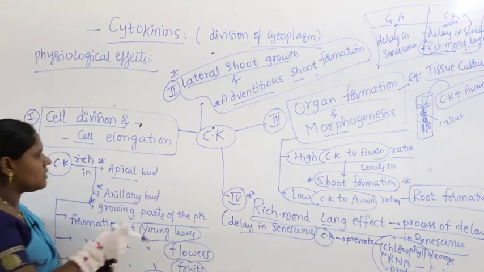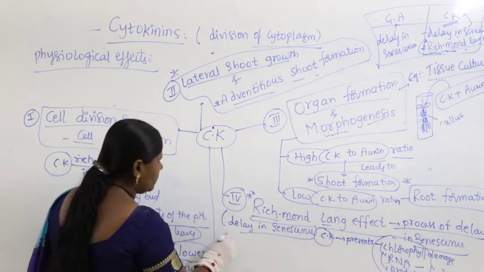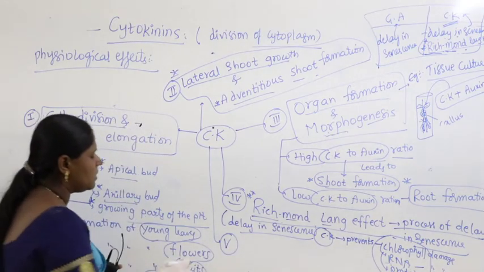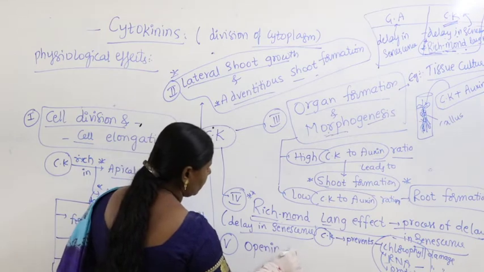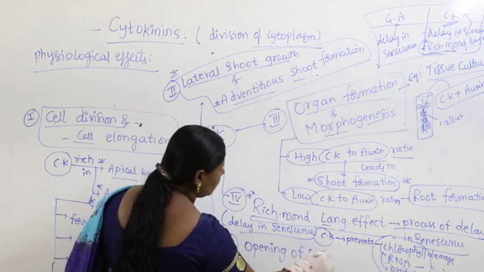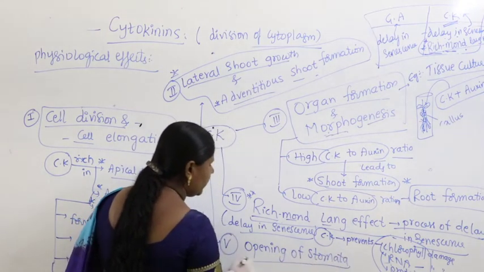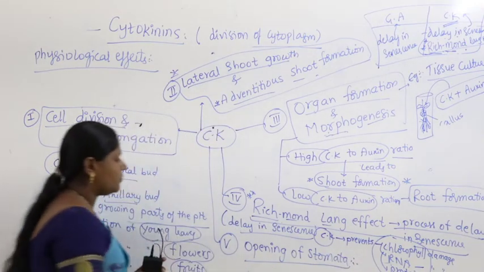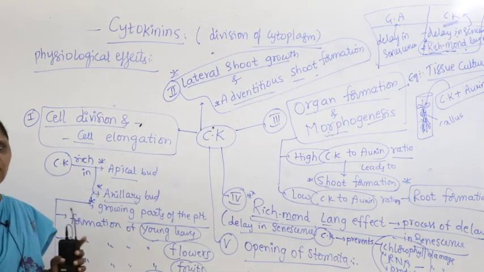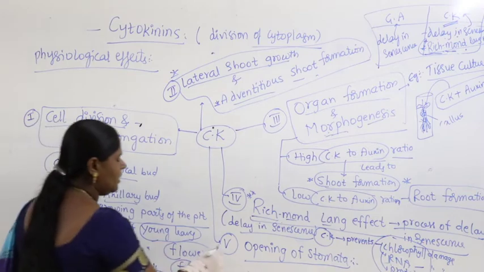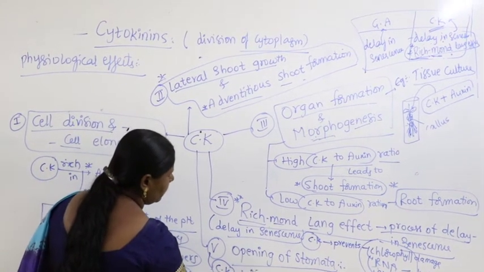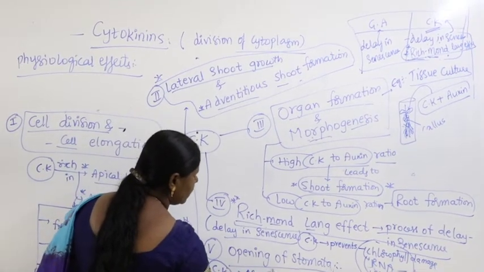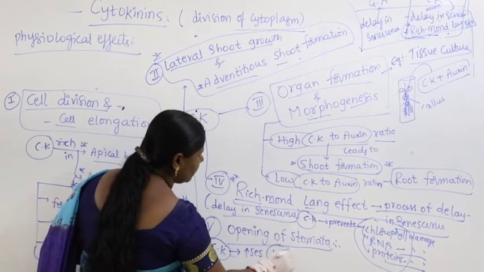Now let us talk about the fifth one. If you take the fifth one, this causes opening of stomata. How does it cause this? Especially cytokinin increases potassium concentration.